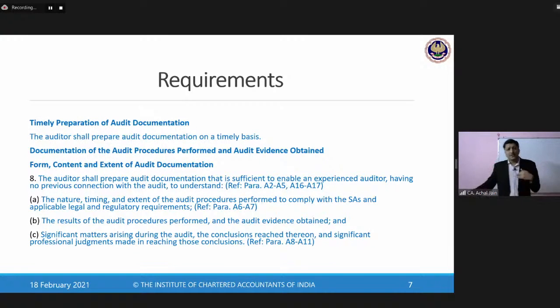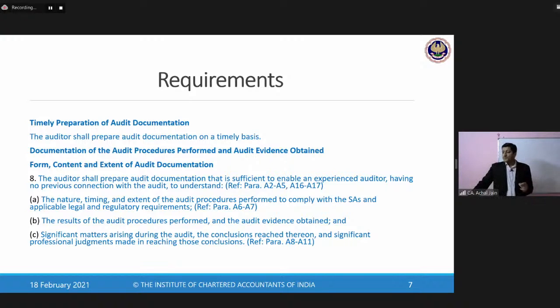Why? Because if somebody looks at the working papers of PPE and loans which are given, he may not be able to establish that connect with the working paper on final reporting by the auditor. Or we can say with the final audit report which the auditor would have issued.